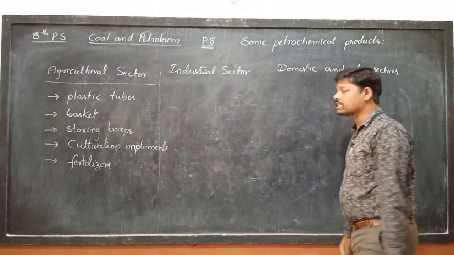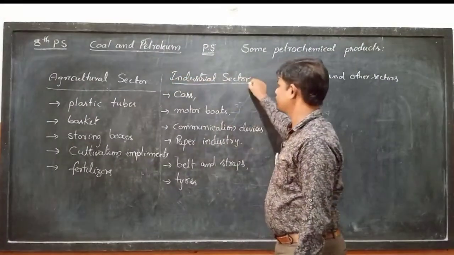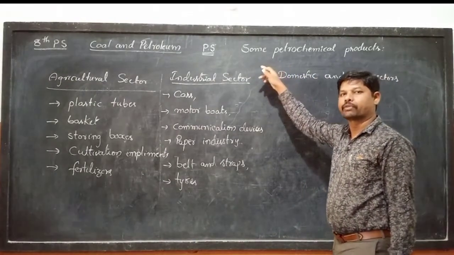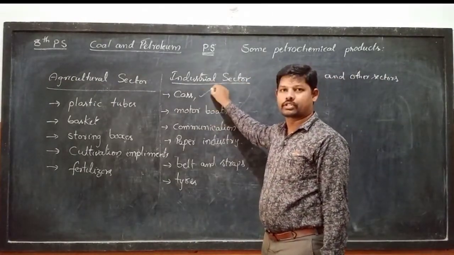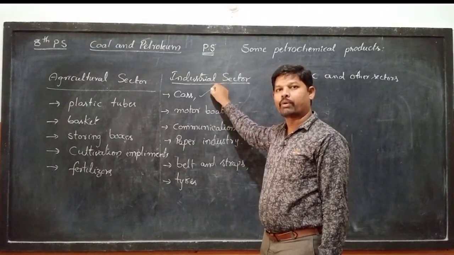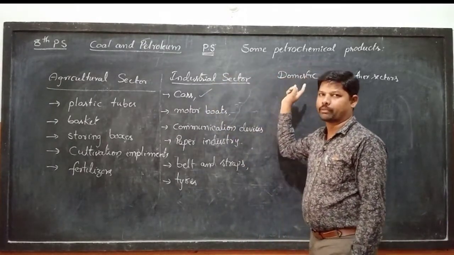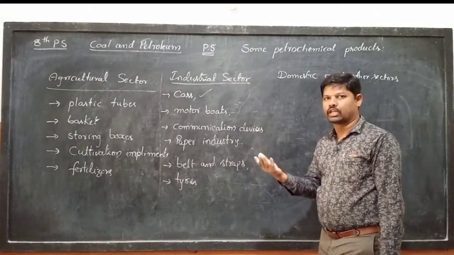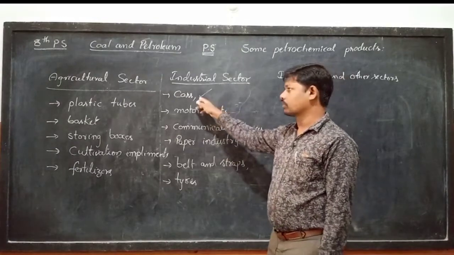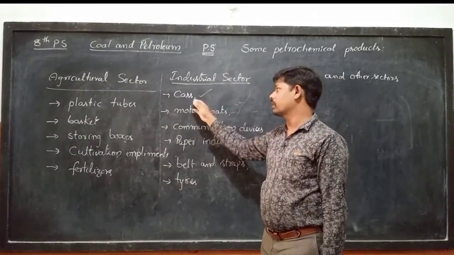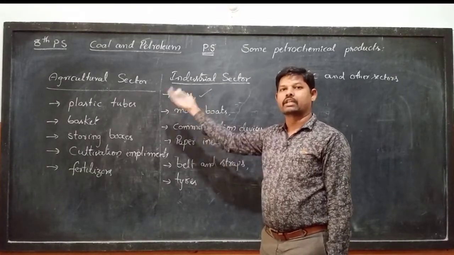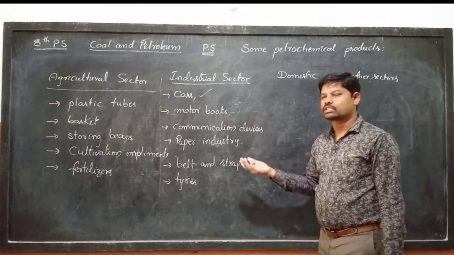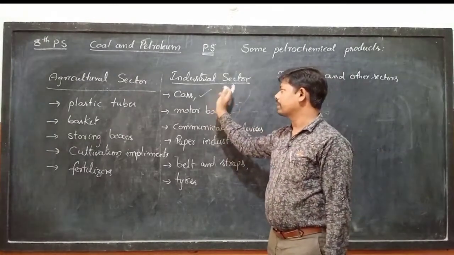And the second one, industrial sector. In industrial sectors, we use petrochemicals as a starting material for preparing different products. For example, cars. In a car, different parts are prepared from petrochemicals. Even the fuel for the engine, diesel or petrol, also comes from petrochemicals. Inside the car, products like seats and seat covers are prepared from petrochemicals.